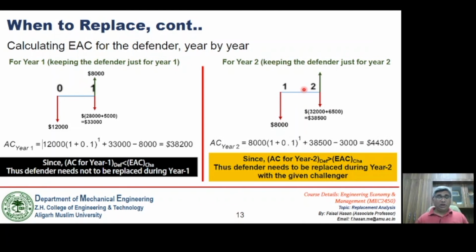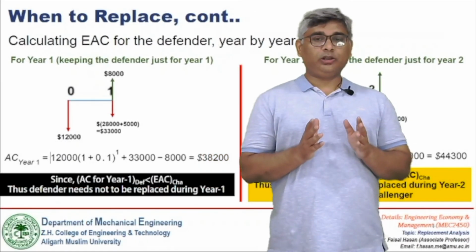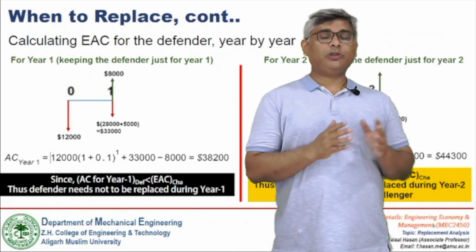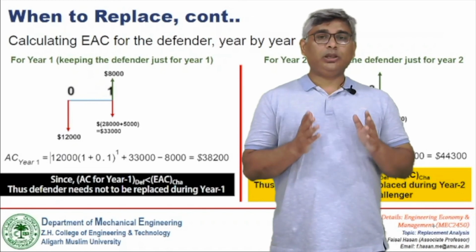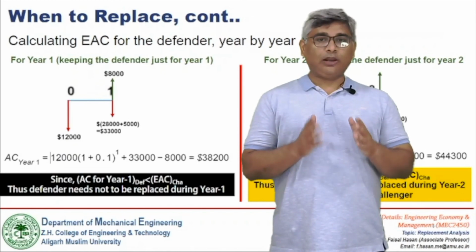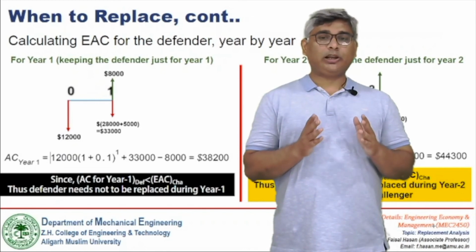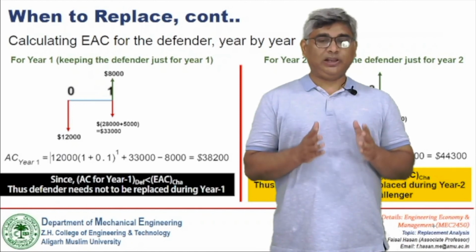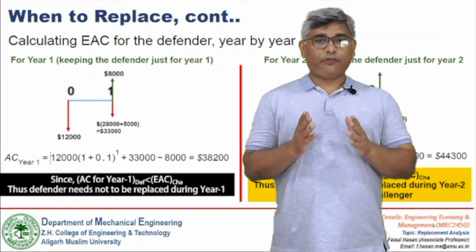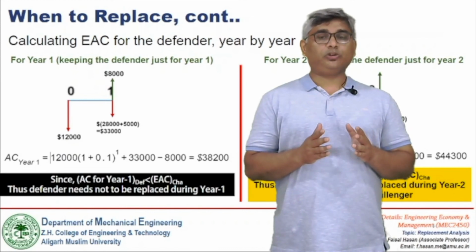So this is how we answer when replacement is to be done. In our next part, we'll focus on some more problems. The second question which we have answered by taking up this numerical example is when to replace. So we have seen the methodology of calculating the time at which the replacement is desirable. So this is all about the replacement analysis, the different problems we have discussed. So thank you very much.